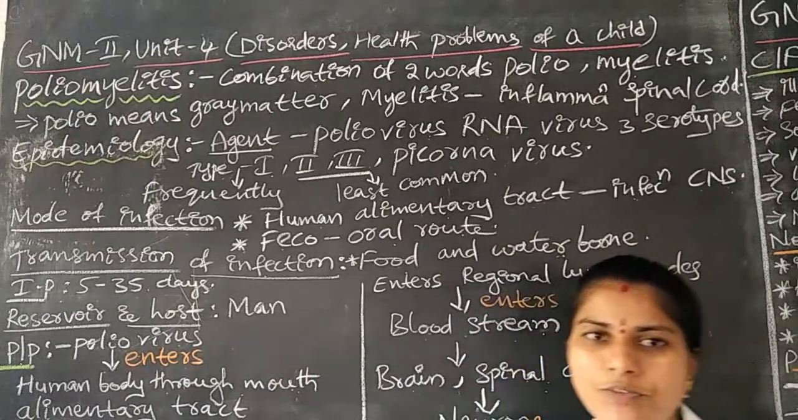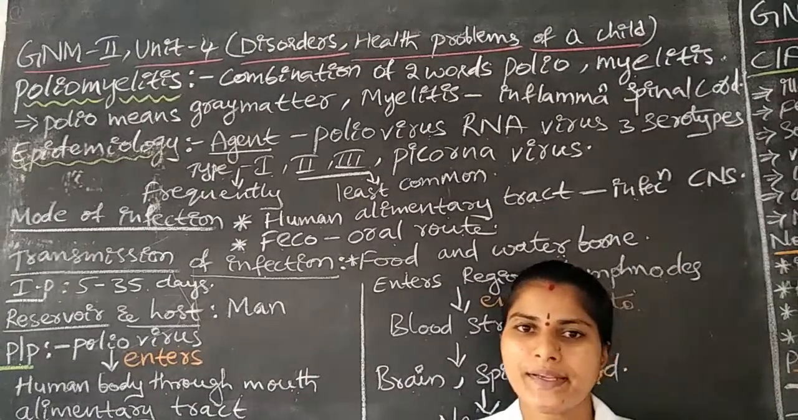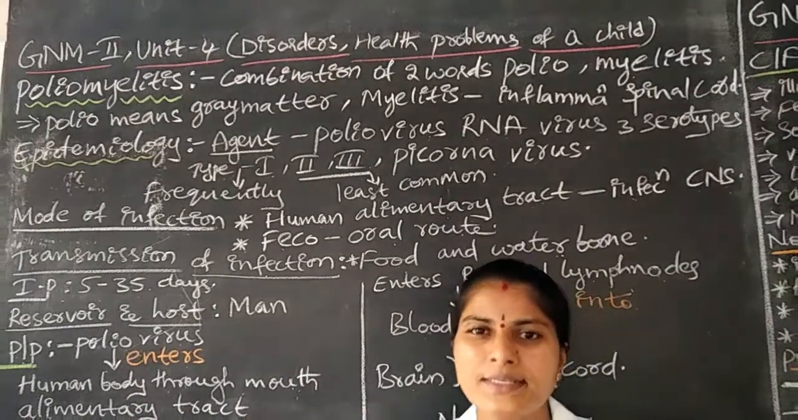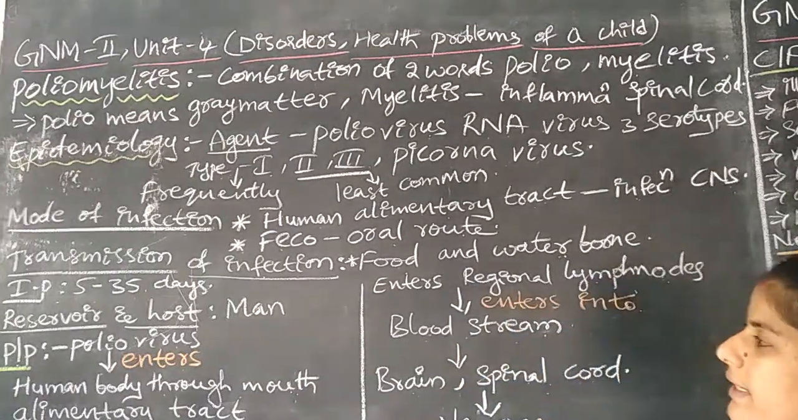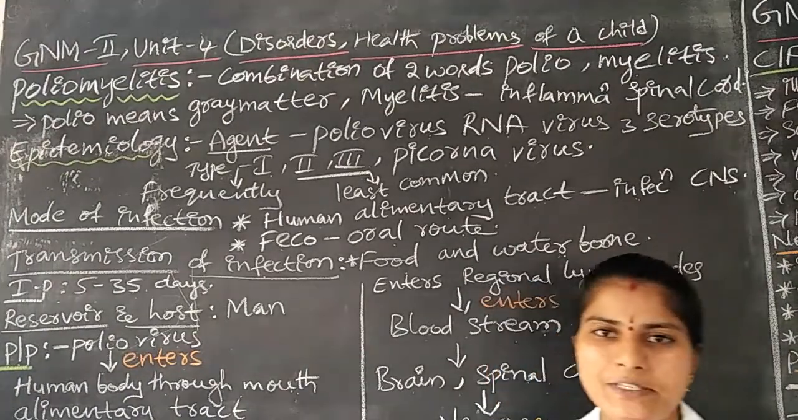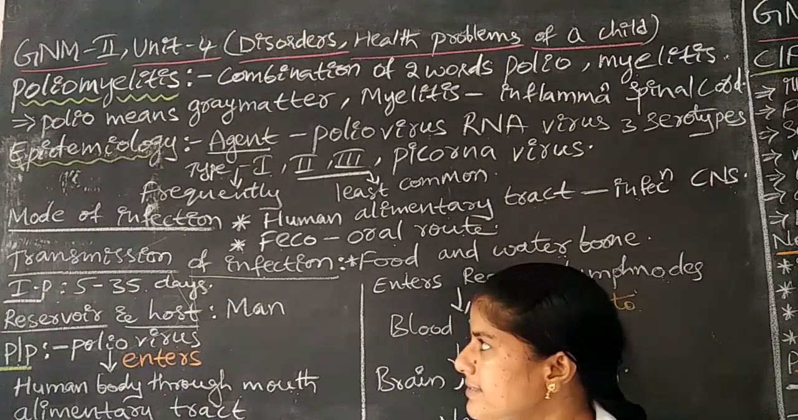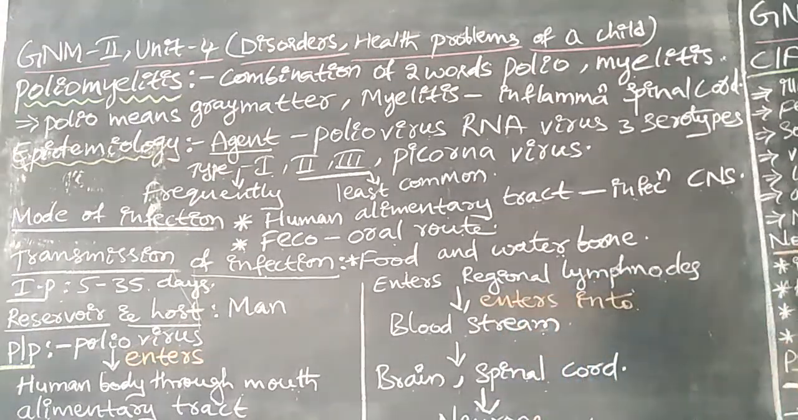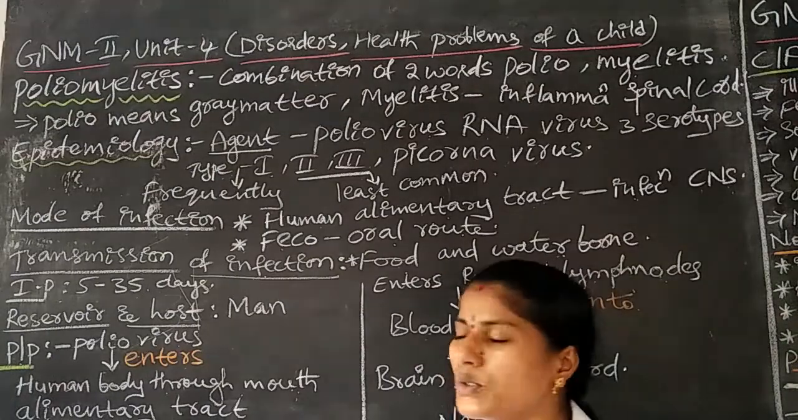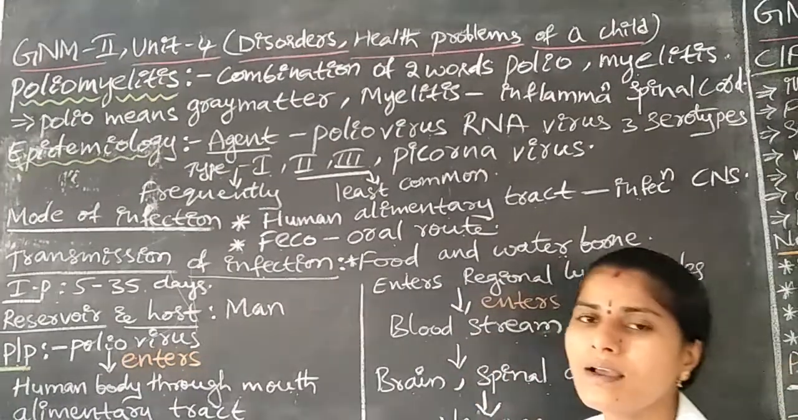Okay, type 1 is the most frequently occurring, type 2 and type 3 are less common. Here the agent is only the poliovirus. Mode of transmission is food particles and water. Next, the incubation period is 5 to 35 days. Here man is the only reservoir for the virus.